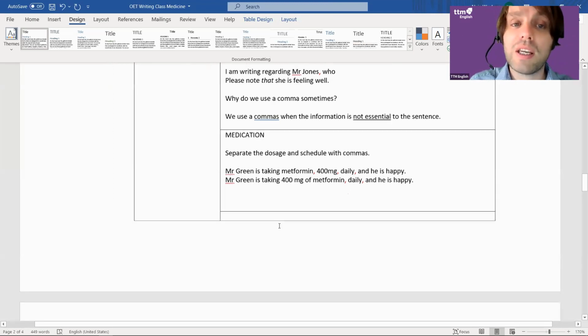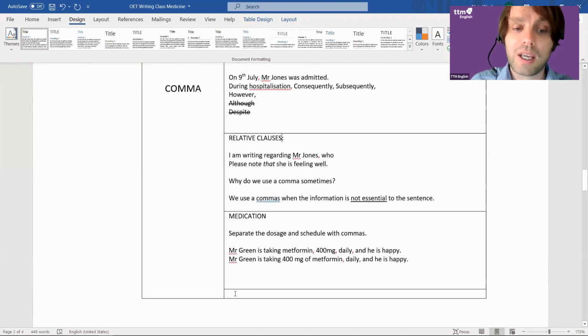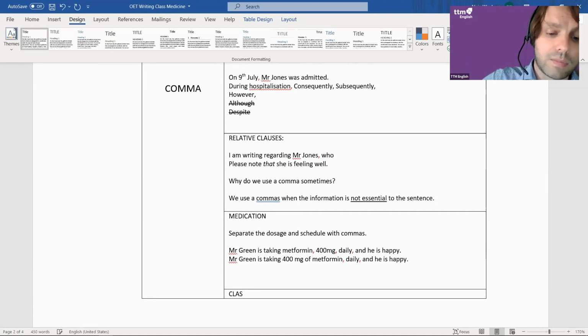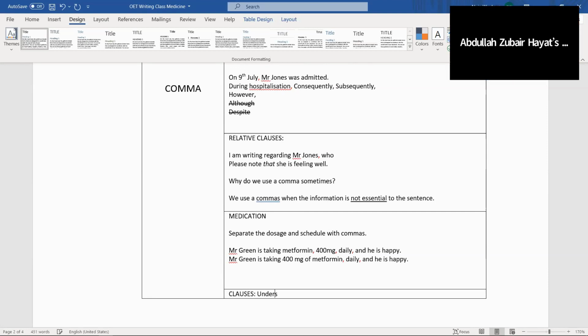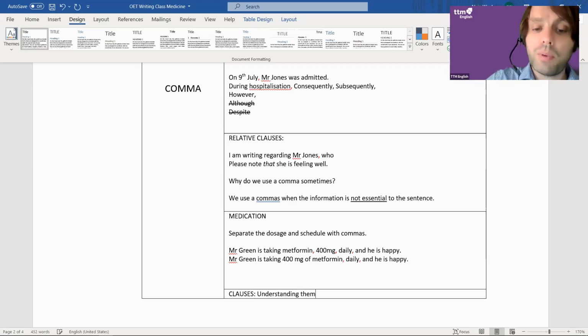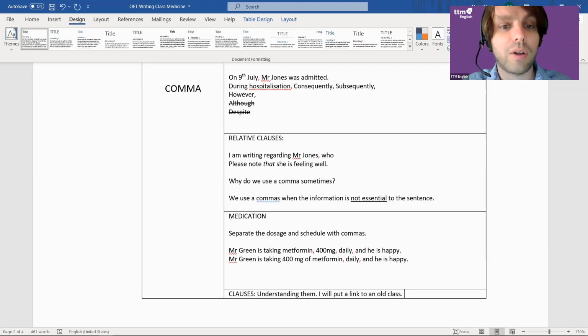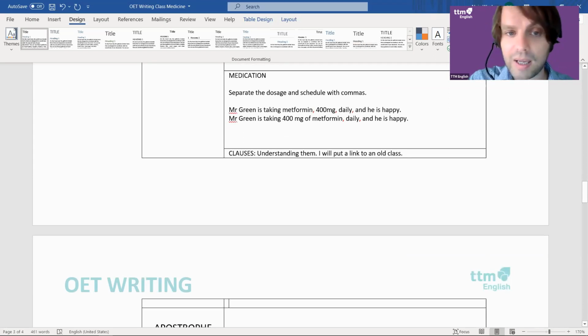Now, the other big reason that people make mistakes with commas is something that I'm going to probably address tomorrow, okay? It's clauses, understanding them, right? So I'm going to put a link here to an old class where I talk about this. But also, I think tomorrow we've got a Q&A session, so I'll do a lot on clauses. I'm going to do that with the nurses as well, okay?